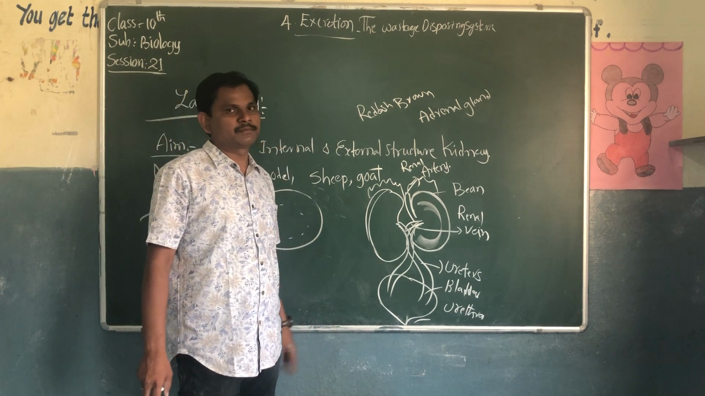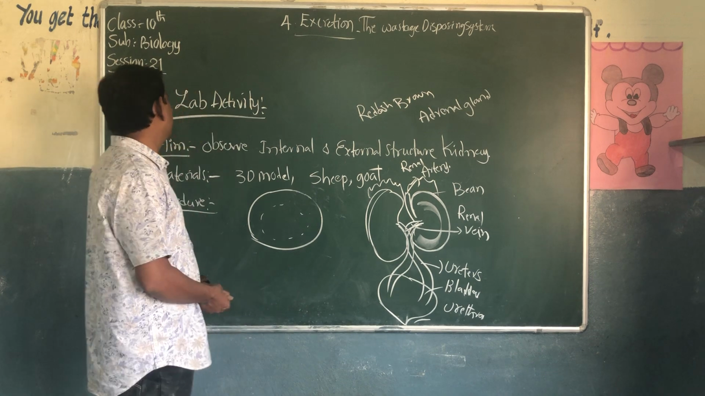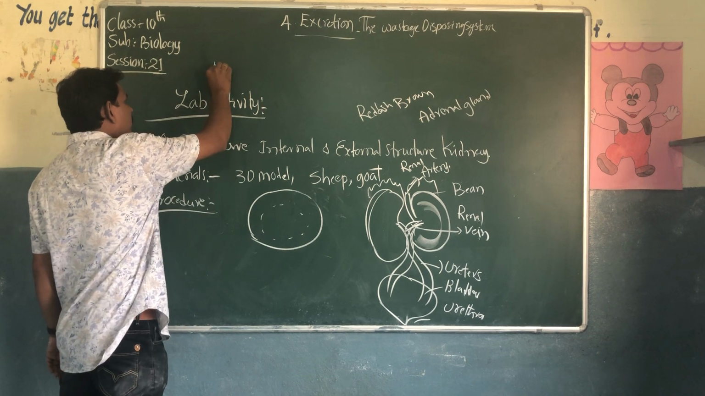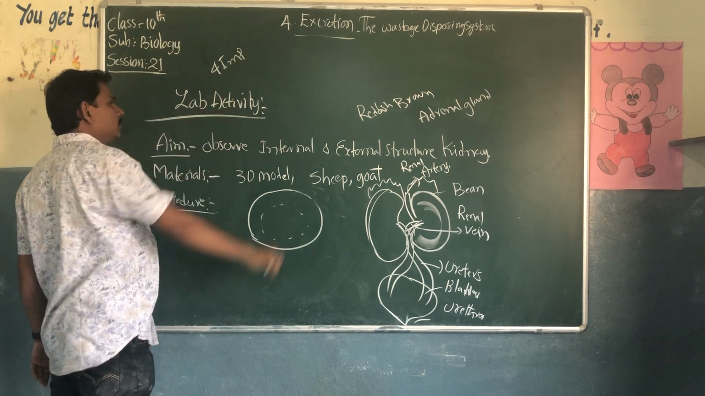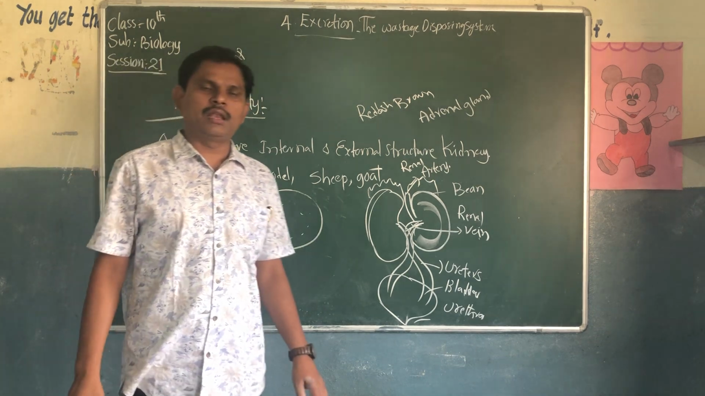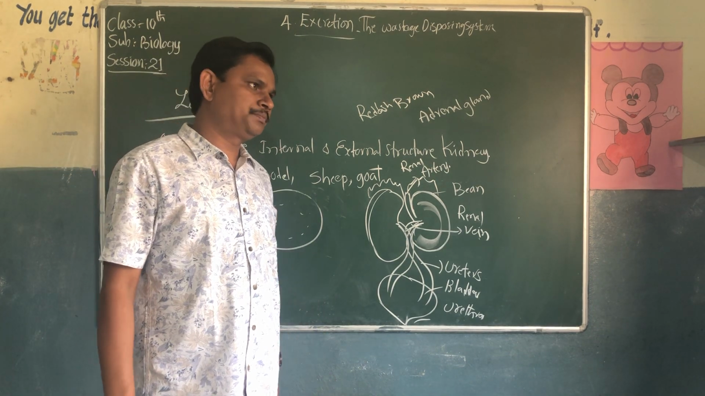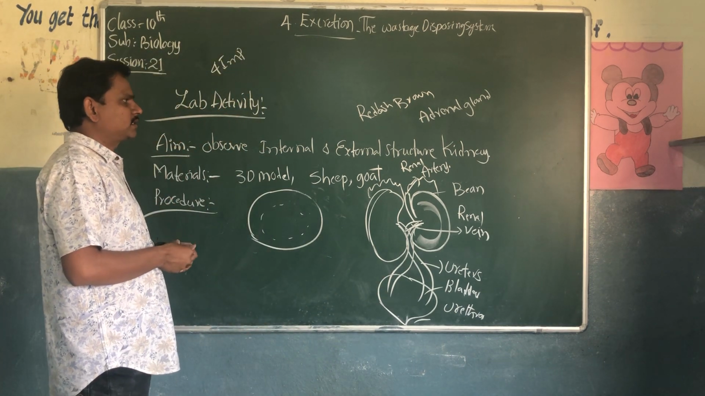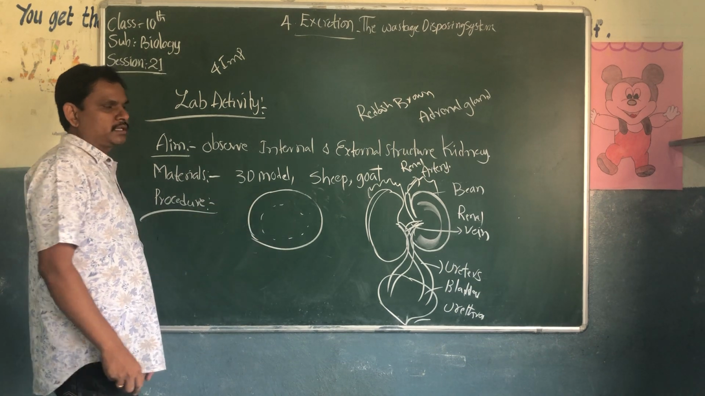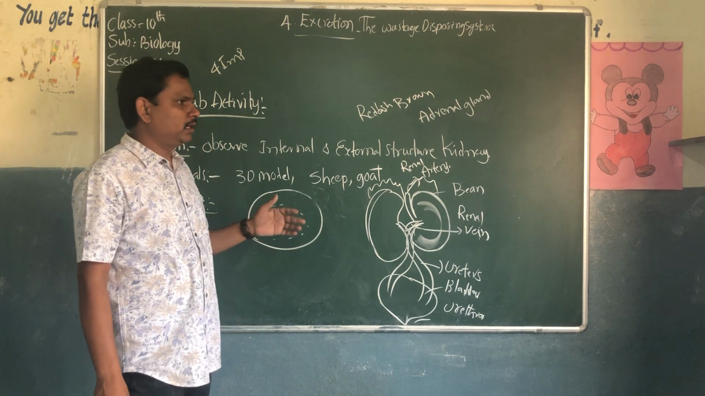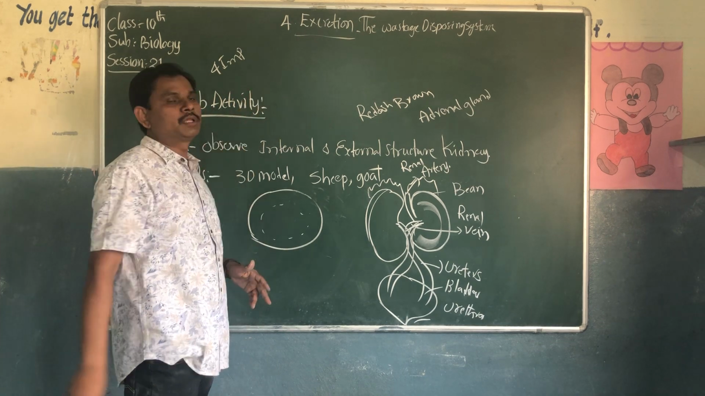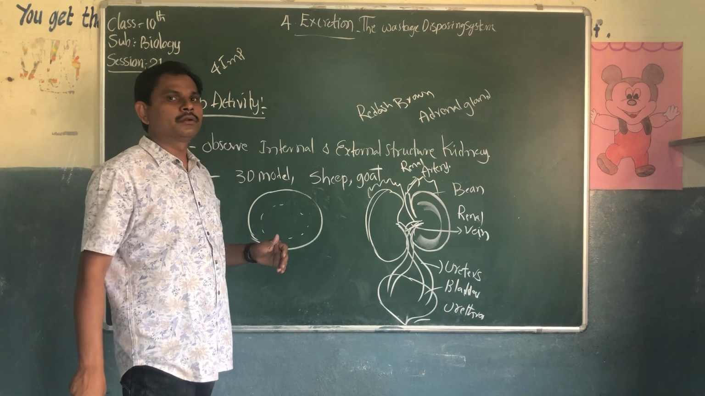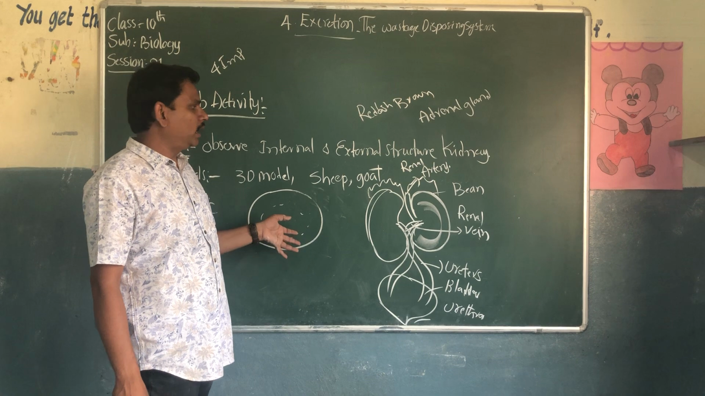So how many parts can we observe in the kidney? This is about the internal and external structure of the kidney. The lab activities are always very important. In the next class we will discuss it. I have already given some information, like the color and shape of the kidney. Then we have to measure the length and the width of the kidney, whether this kidney has thickness or not, and which type of blood enters the kidney.